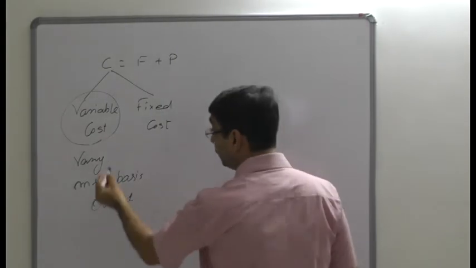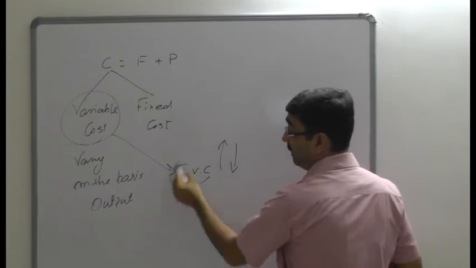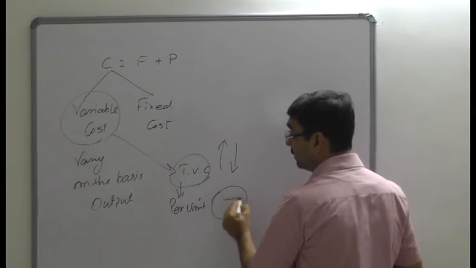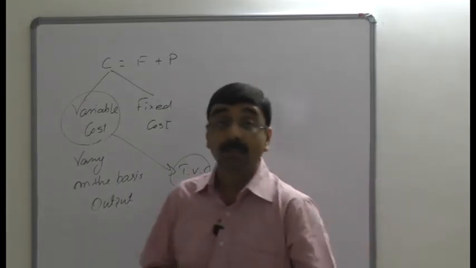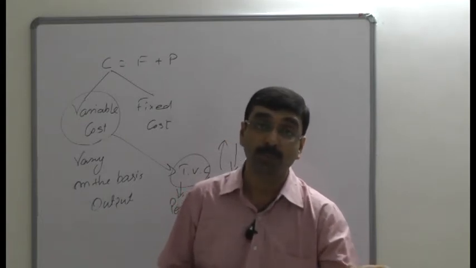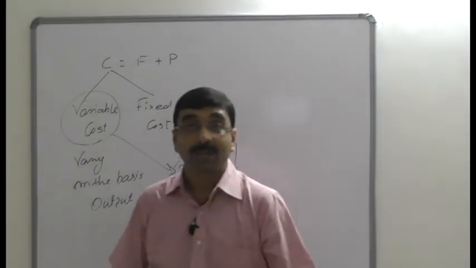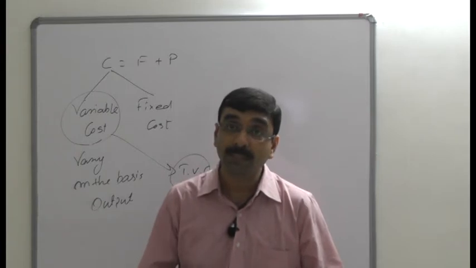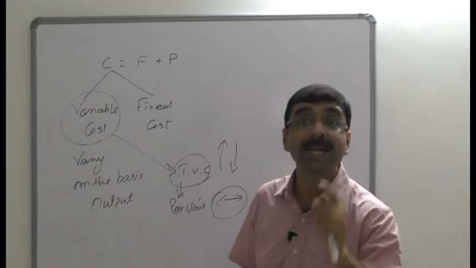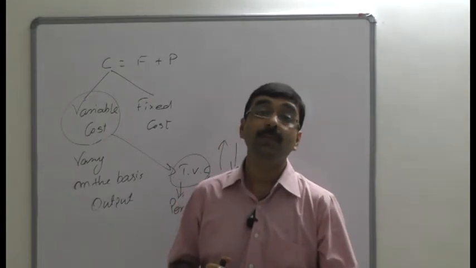That means the total variable cost may increase or decrease, but when you find the variable cost per unit, it will remain the same. It is stagnant, because variable cost per unit is the total variable cost divided by the total number of units of output. But variable costs are very sensitive in nature, and a variety of factors can influence them.